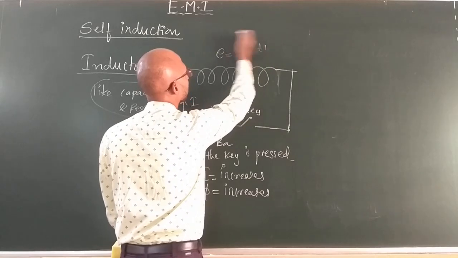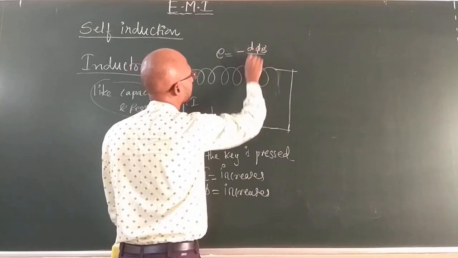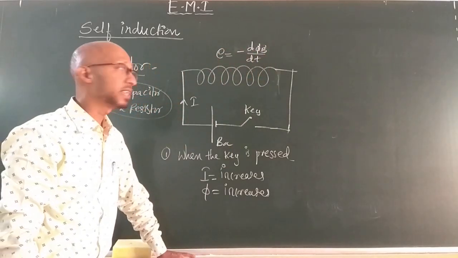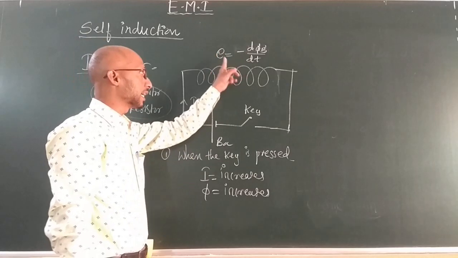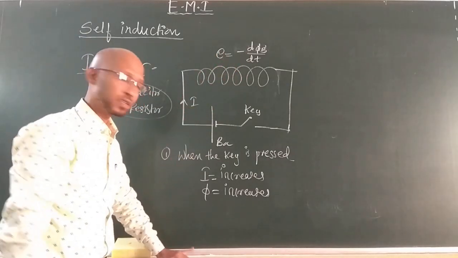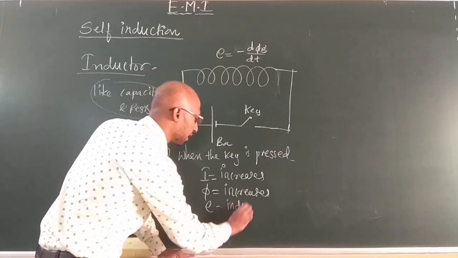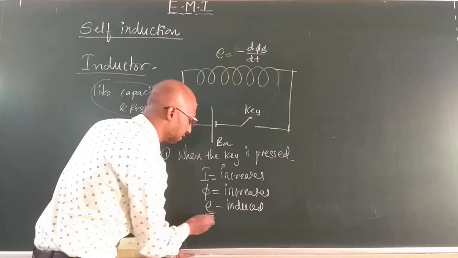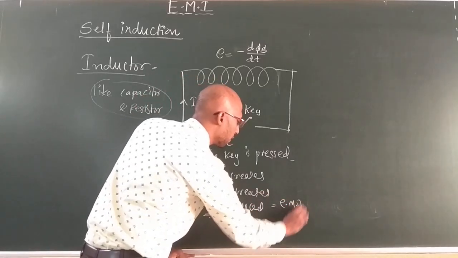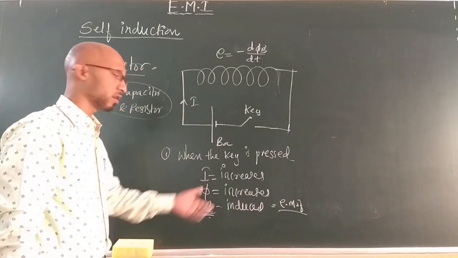I will write it down later on. You know dφ by dt as per Faraday's law. The minus sign indicates the induced EMF tries to oppose the increase of current. Now what actually happens? EMF will be induced. What happens? The induced EMF will generate what?